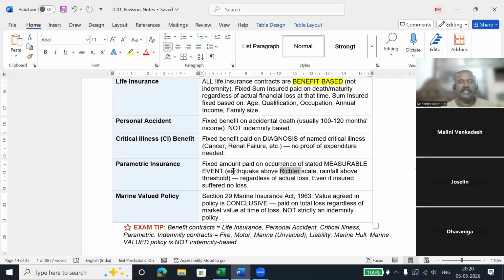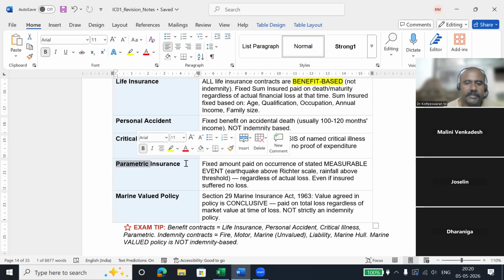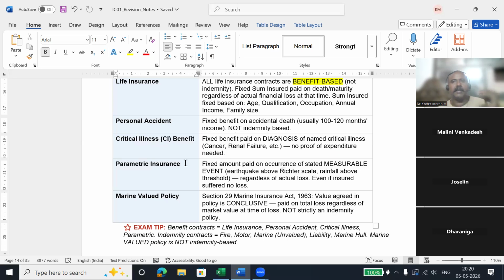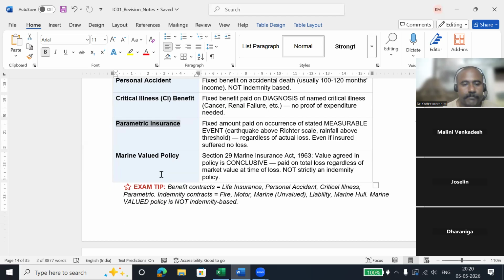That means if the earthquake happens in your area, in your house, at 8 or more than 8 Richter scale, the insurance company will pay you 10 lakh rupees, even if your property is damaged or not damaged, they won't care. This is the specialty of parametric insurance.